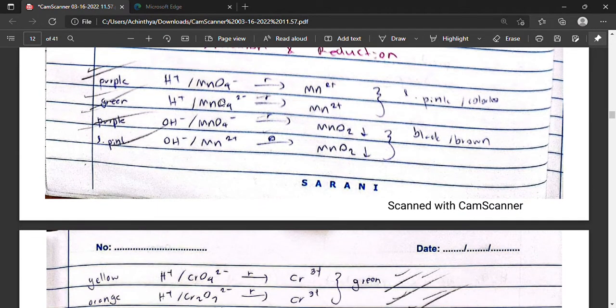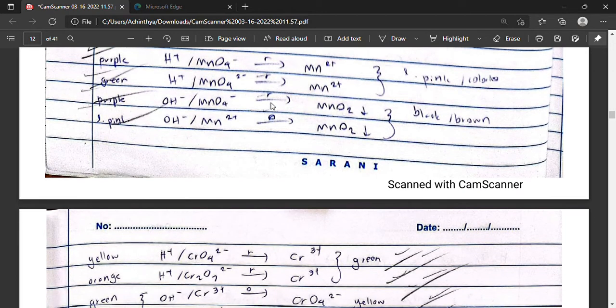This is the manganate ion, and it is also a good oxidizing agent. In acidic medium, it is green in color, and it can get reduced to form manganese ions, which are light pink or colorless, and it does so while oxidizing the other compound.